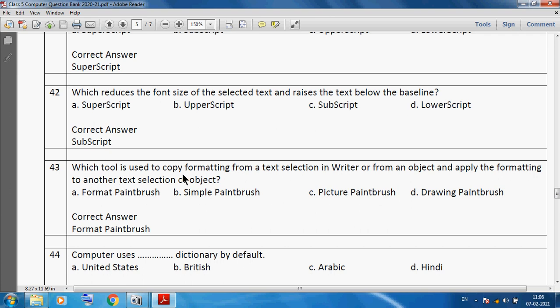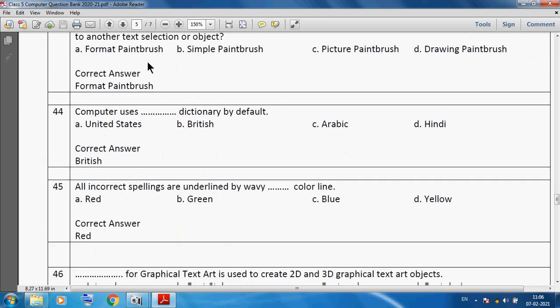Which tool is used for copying formatting from a text selection in Writer or from an object and applying the formatting to another text selection or object? We can use the Format Paintbrush tool.